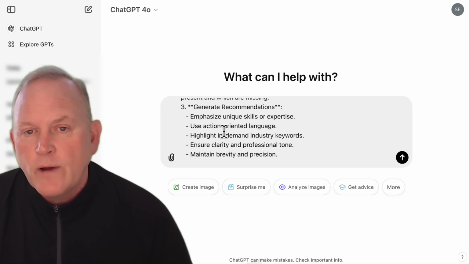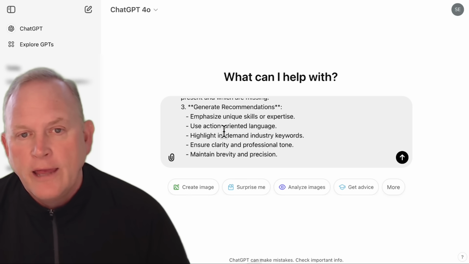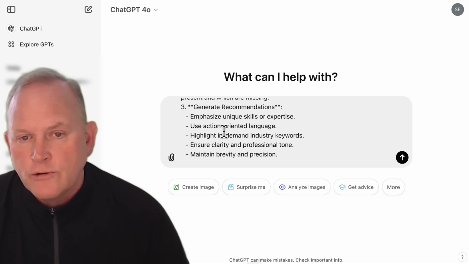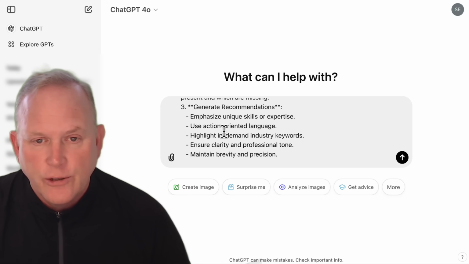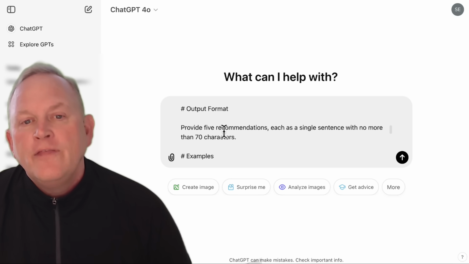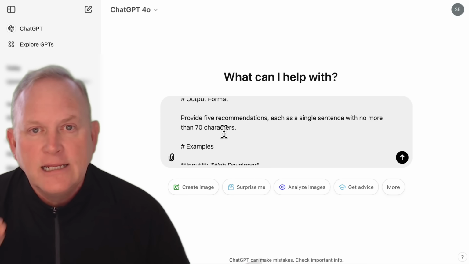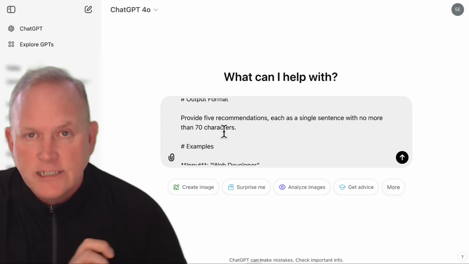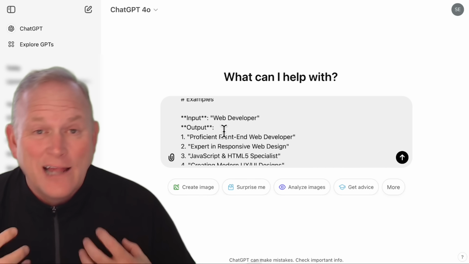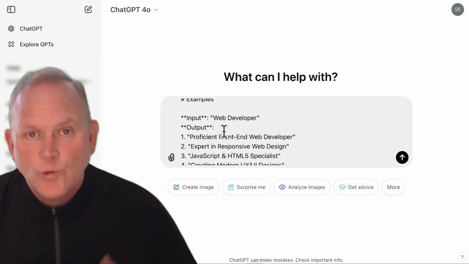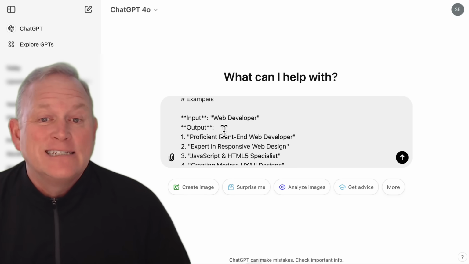Now, in these recommendations, you can go ahead and play with adding some of your own. These are the ones that we recommend. But at the end of the day, this is your prompt. You can do with it what you want. Now, the output format is basically telling ChatGPT, here's how we want this to come out. And we're giving it examples. One of the things we see a lot of people forget to do when they're doing prompts is give examples.